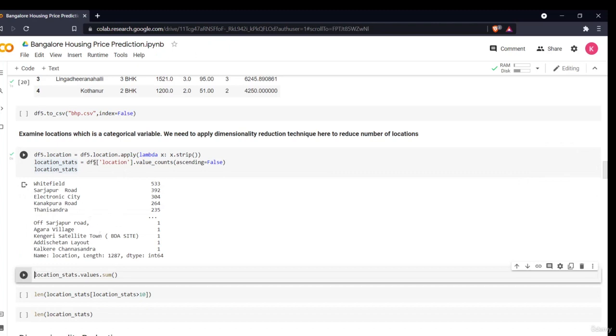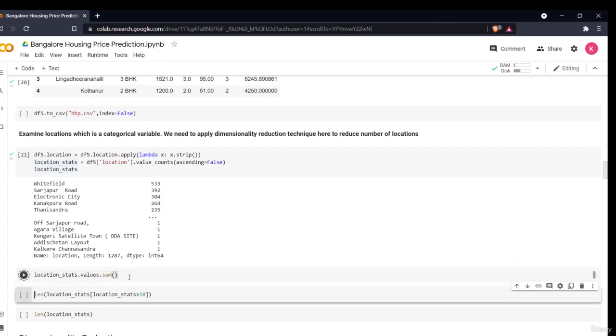So first, I'm applying a strip command. Basically what the strip command does is remove all the spaces, or any character present at the start and end of a string. It is a simple function. Then I would say that as now there are many locations, right?